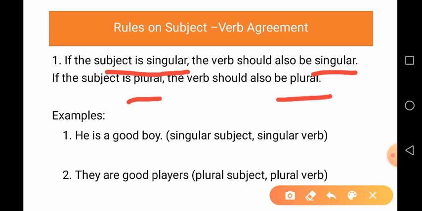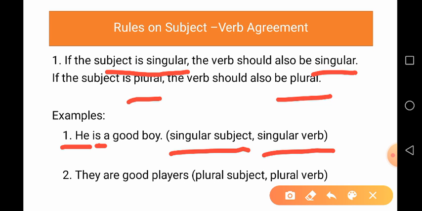Now you can see in this example, he is a good boy. Here the subject is he and it is singular. Same, the verb is singular. So a singular subject takes a singular verb.